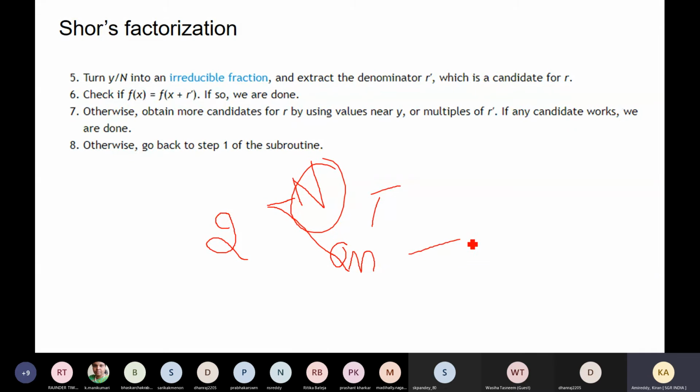We express the function in terms of an exponential series, and within that series we get the factorization. The coefficients of the series can be the factors of that particular number.